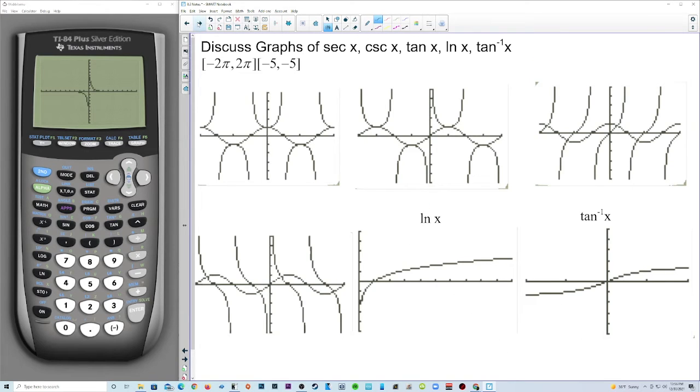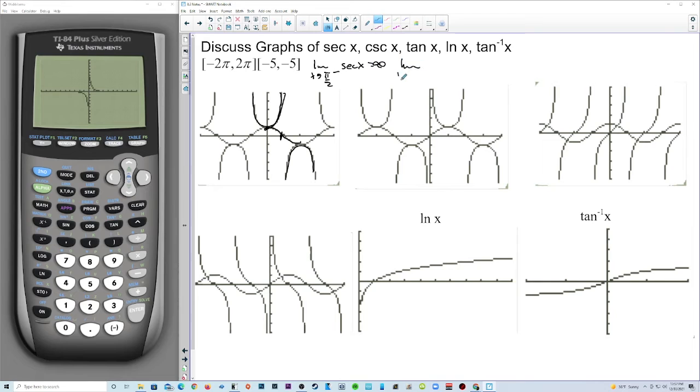Discuss graphs of secant, cosecant, tangent, natural log, inverse tangent. So this one, we start out with graphing cosine. So this must be the graph of secant. Now we need to familiarize ourselves with these graphs because you might be asked to evaluate the limit as x approaches pi over 2 from the left of secant of x, and we would know that that goes up to infinity.